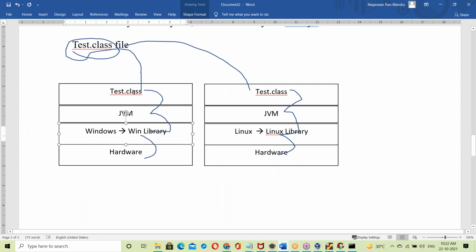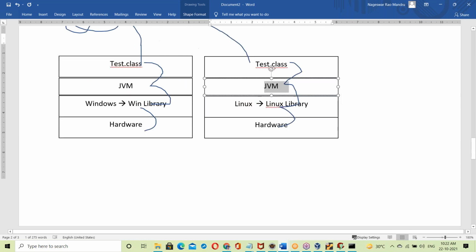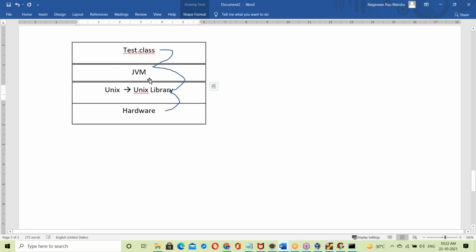To run the Java .class file, first of all you have to install the JDK, then run the .class file. Once the JDK is installed, you get the JVM. Here also, JDK installation gives the JVM.